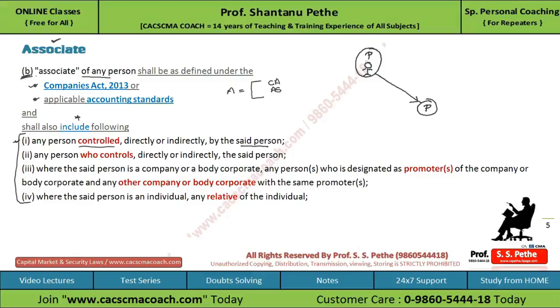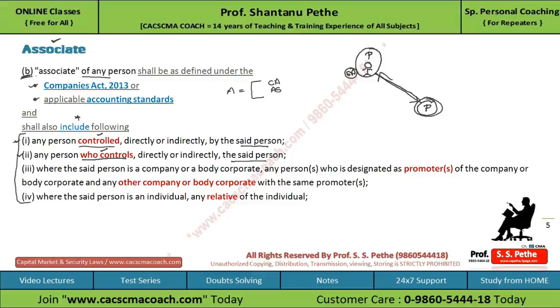In second subclause, they say any person who controls directly or indirectly the said person. So this is the said person, and it has been controlled by any other person. Then also it will be treated as associate.